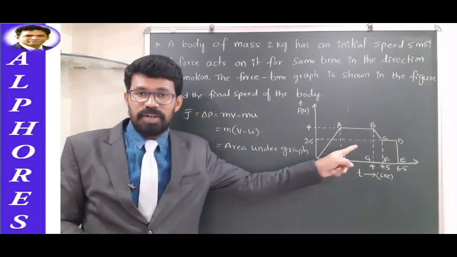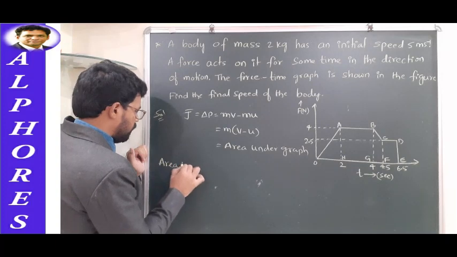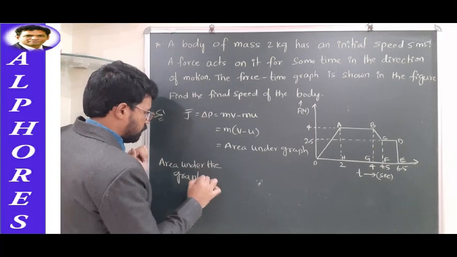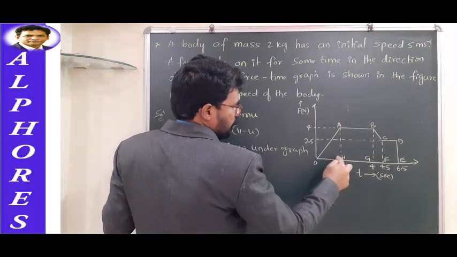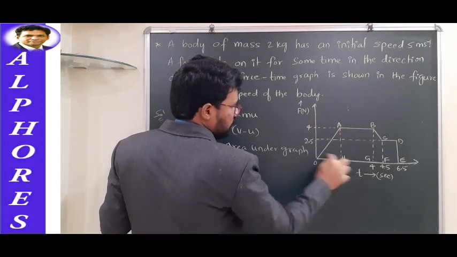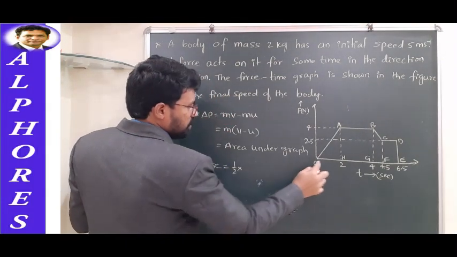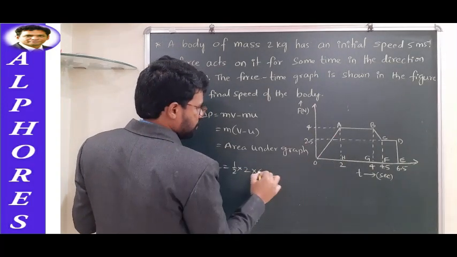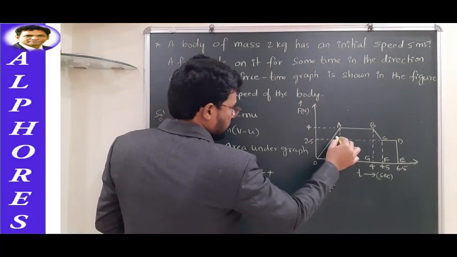So the area under the graph you can find from here, isn't it? So let us find the area under the graph. It is equal to the sum of a few regular shapes. This OAH is a right angle triangle. For a right angle triangle, what is the area? Half into base. Base is 2. Height? The height here is 4.